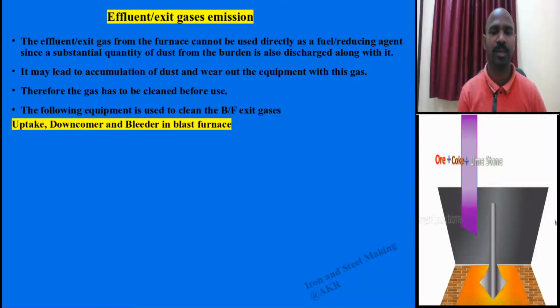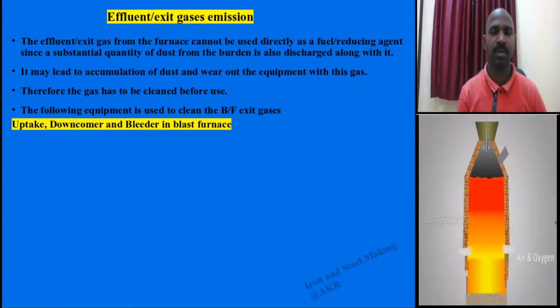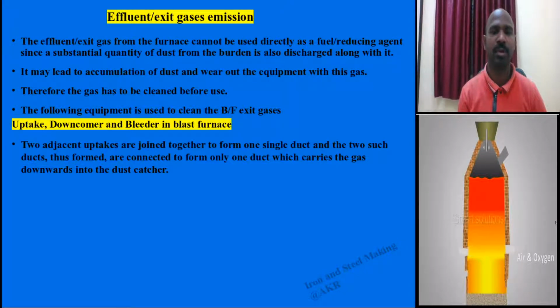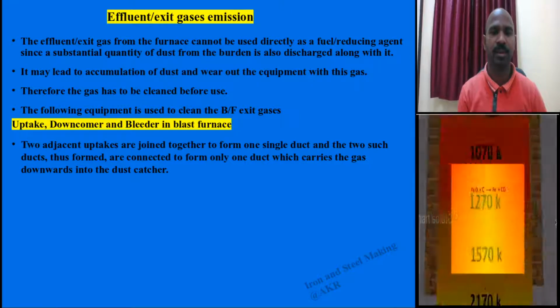What are the uptake, downcomer and bleeder valve, and what is their purpose? Let us see now. Two adjacent uptakes are joined together. An uptake is a kind of pipe. In the next slide I will show the complete image.